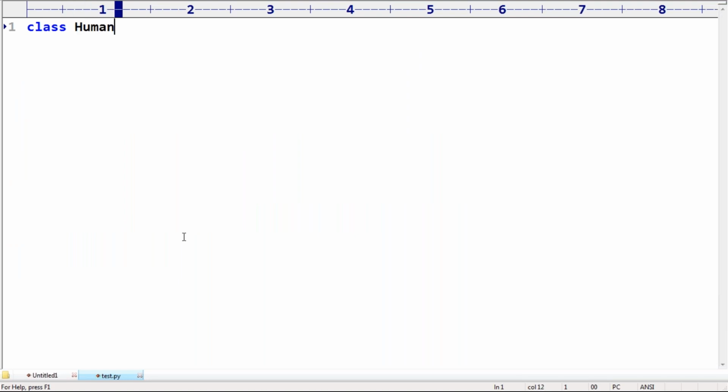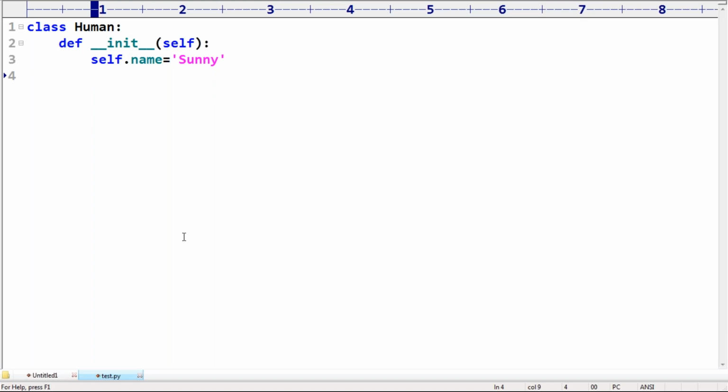Class Human, def __init__(self). For the human, self dot name is equal to some name, any name you can give. I'm hard coding the data. Next, self dot name is equal to Sunny, like this.